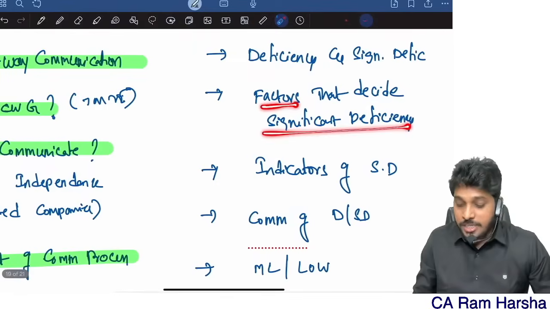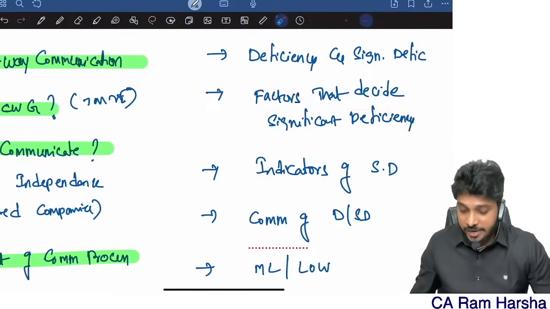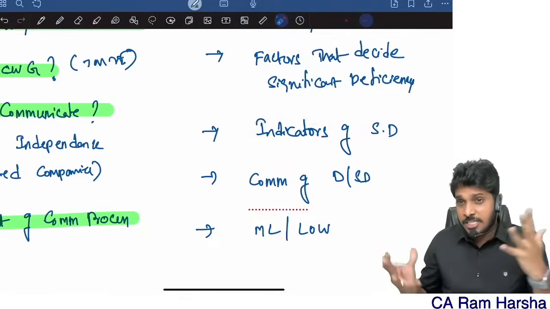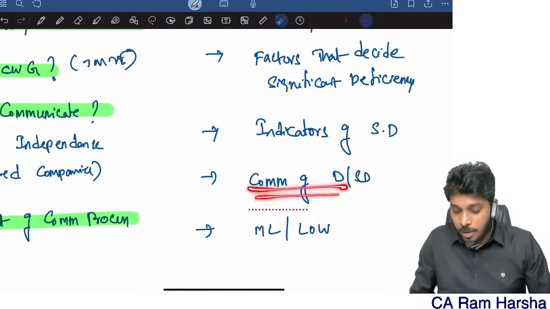Now, how do you decide whether a deficiency is a significant deficiency or not? What factors decide a significant deficiency? Will there be any indicators, any symptoms? Yes, symptoms will be there. And how to communicate them?